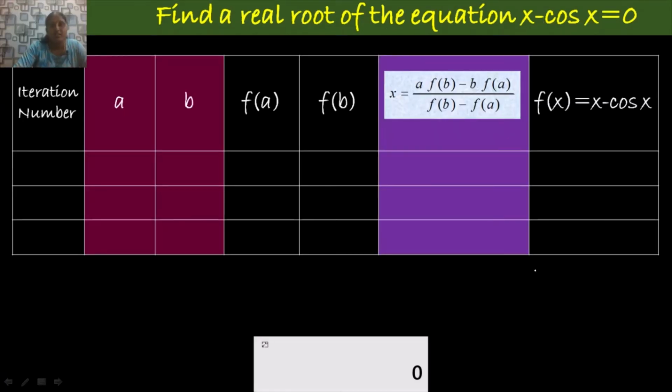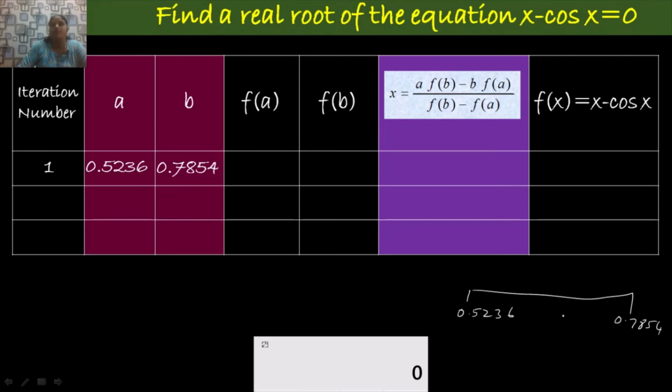Now I am going to list out all the successive iterations in a table form like this. In the first iteration, we first find that the root of the given equation lies in the interval 0.5236 and 0.7854. At 0.5236 the function value is minus 0.3424, that is negative, and at 0.7854 the function value is positive.